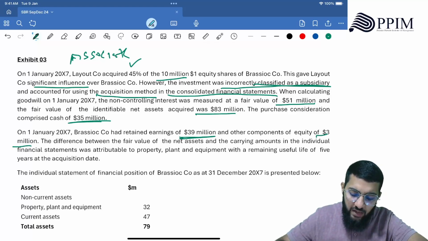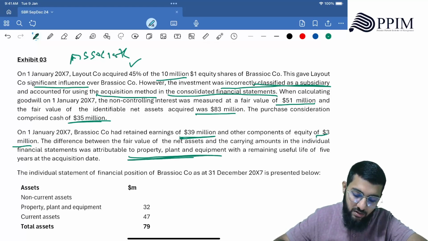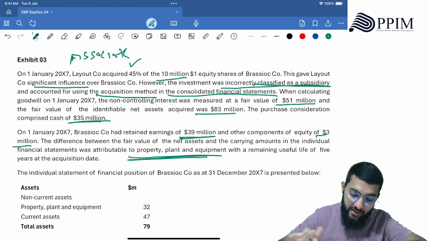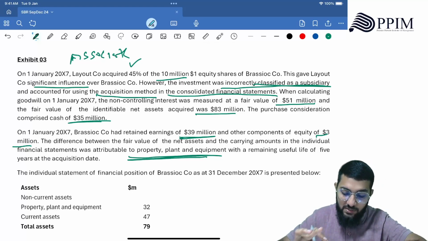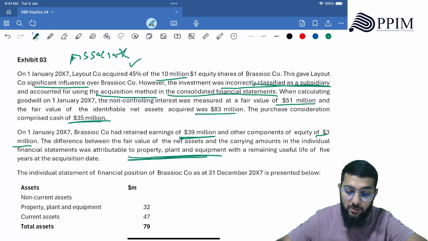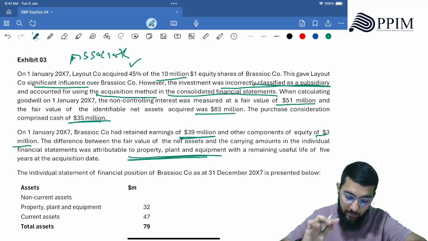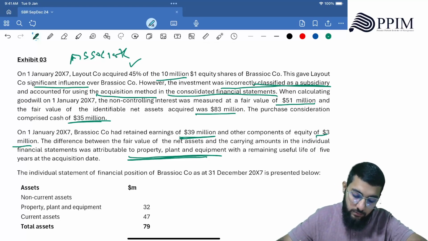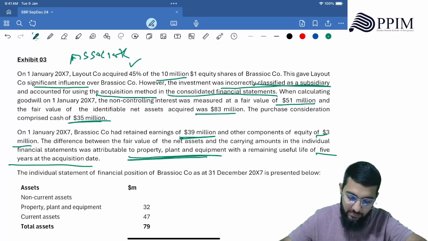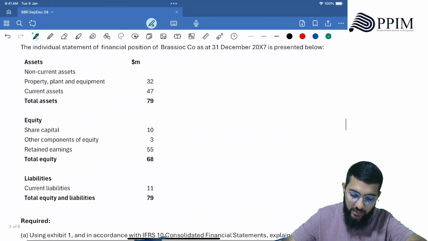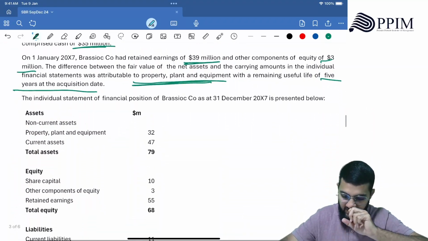The difference between fair value of net assets and the carrying amount in the individual financial statements was attributable to property, plant, and equipment. Right, now you need to know the difference between the net assets and the carrying amount in individual financial statements is attributed to property, plant, and equipment. So you should be able to figure that amount out. Okay. With the remaining useful life of 5 years. So 5 years meaning you know what would be the excess depreciation. Then they've given the individual financial statements.